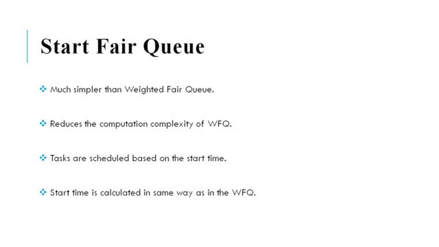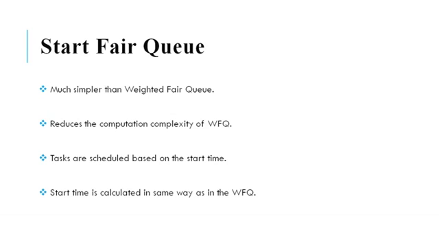And now start fair queue. Actually, start fair queue was implemented to reduce the computation complexity of weighted fair queue. It is much simpler than weighted fair queue, because we only take into account the start time, and based on the start time only we'll schedule the task.